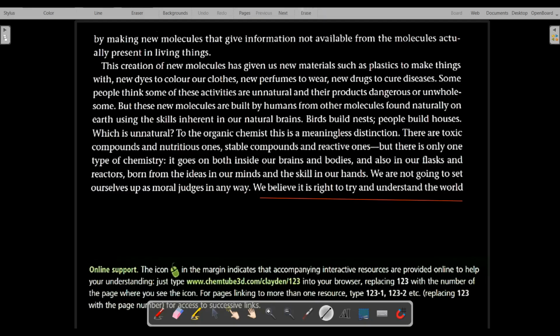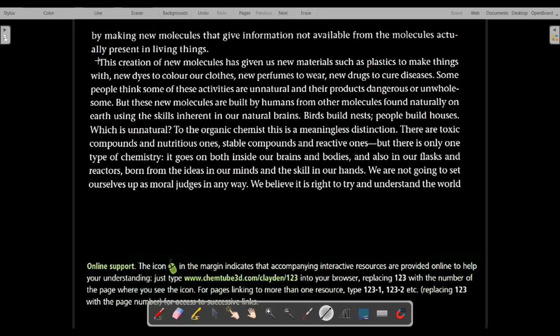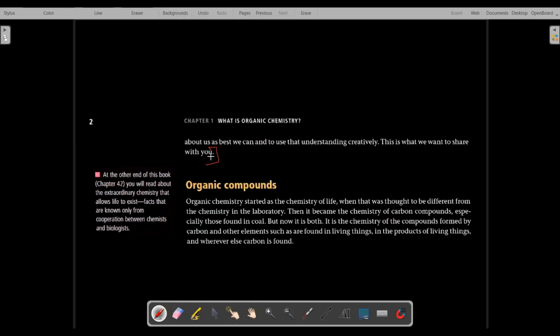So this was all about this second paragraph, the paragraph which started from "creation" onwards and ended with "want to share with you." This particular paragraph has been successfully explained.